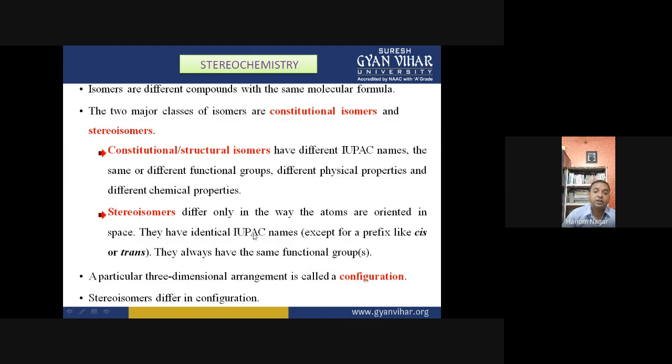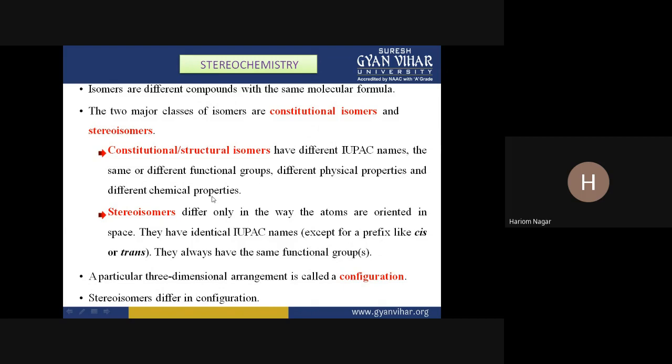But if you talk about the stereoisomers, their formula is the same. Groups are the same, but their orientation in space is different. And if you talk about their IUPAC name, except the prefix like cis and trans, the original name of the compound, the carbon chain and the groups are the same. Only the prefix used is different for the compound.